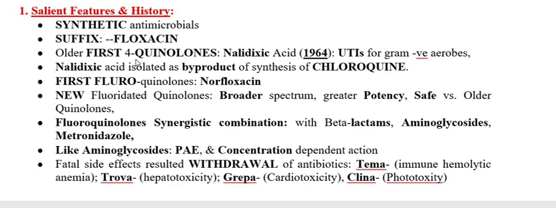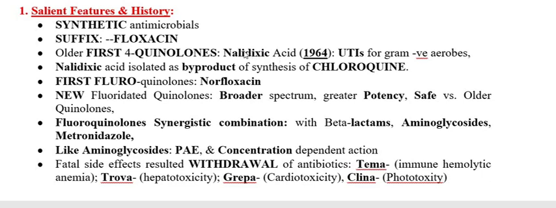The first antimicrobial agent introduced in the year 1964 was nalidixic acid, as well as another agent of this group, cinoxacin.